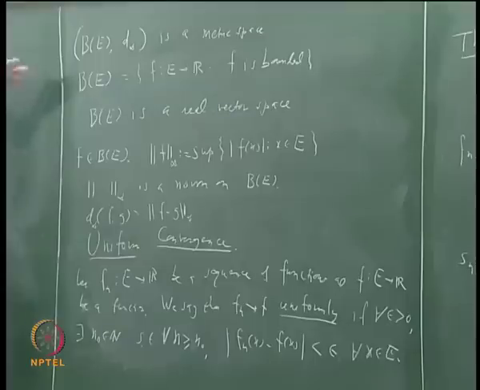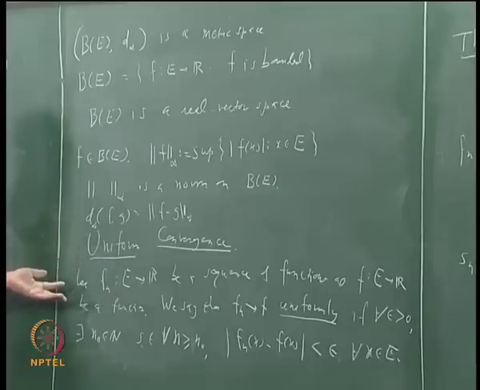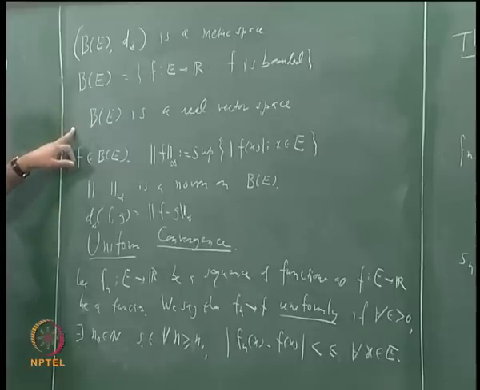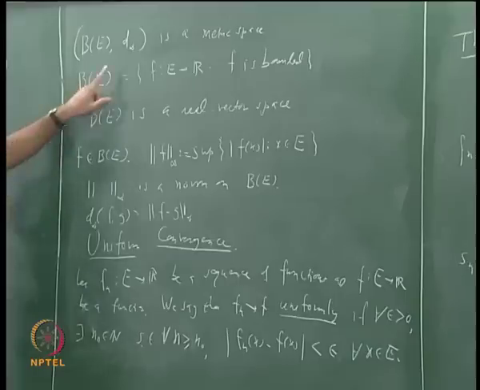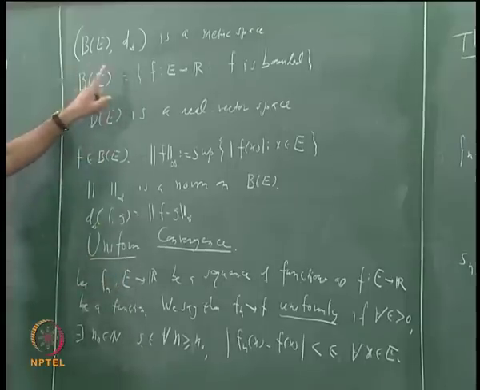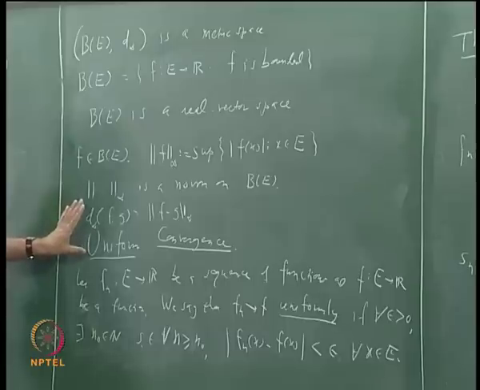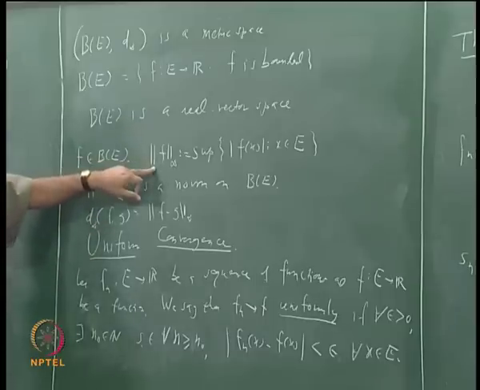Suppose something was a metric space with metric d, and suppose you take any sequence in that metric space, and you want to say what is meant by saying that the sequence converges. Then you would say that given any epsilon there exists n0 such that whenever n is bigger than or equal to n0, the distance between fn and f is less than epsilon. That is exactly what is happening here with respect to this distance. In other words, uniform convergence is nothing but the convergence in this metric induced by this supremum norm.